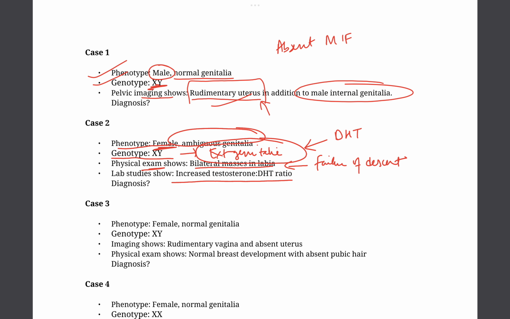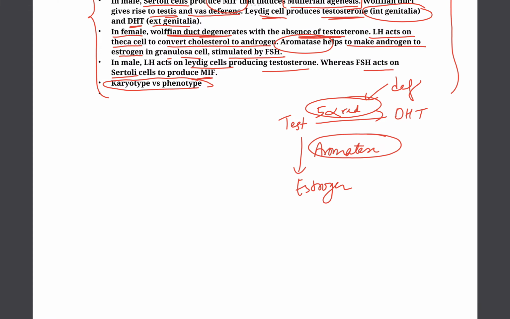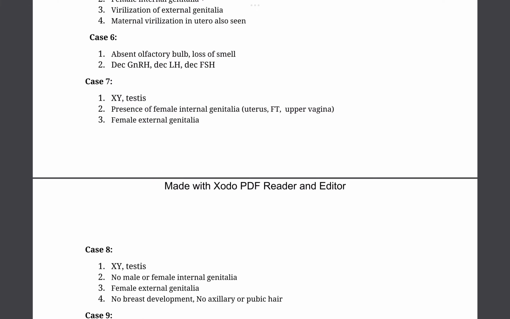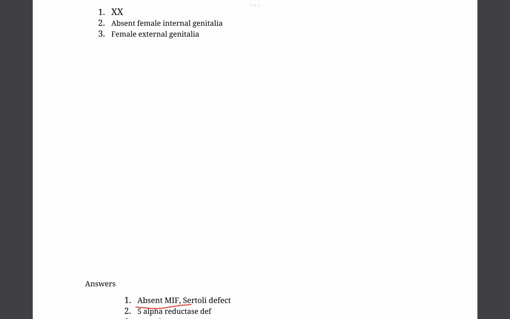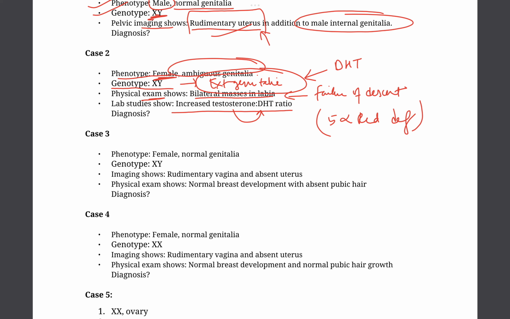Now, in lab studies, there is decreased conversion to dihydrotestosterone. So, from the principle, we know it is either 5-alpha reductase deficiency. So 5-alpha reductase deficiency sounds about right. So now let's check the answer. Okay, so the answer is 5-alpha reductase deficiency. Now let's go to the third question.